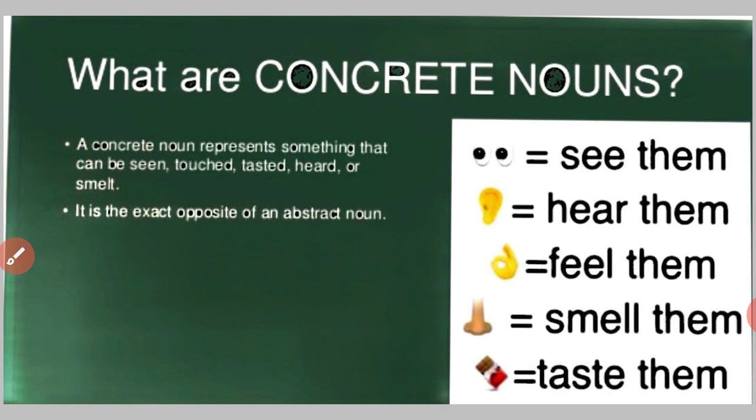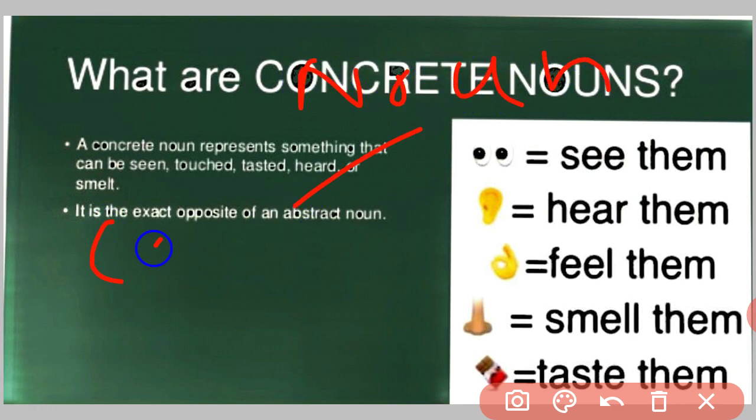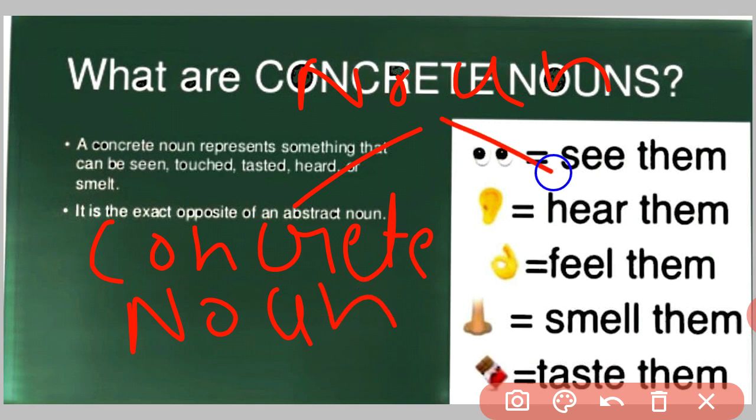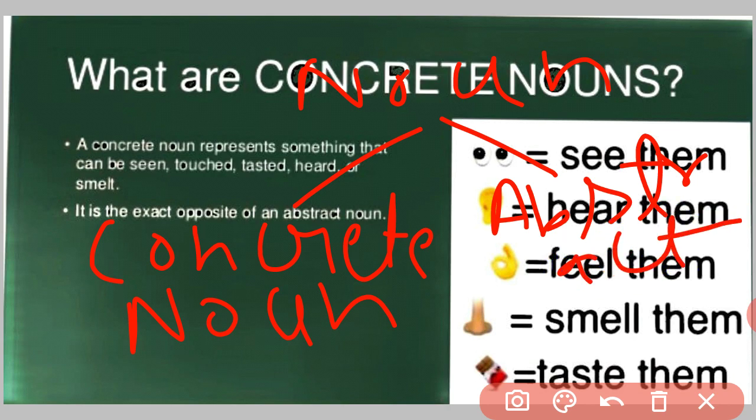Okay, what are concrete nouns? Material noun, concrete noun, countable noun, uncountable noun, they all come into the category of your common noun. Because all these things are common, there is a different type of classification also. Noun: here concrete noun, and here abstract noun. Concrete and abstract. So what is the meaning of concrete noun and what is the meaning of abstract noun?